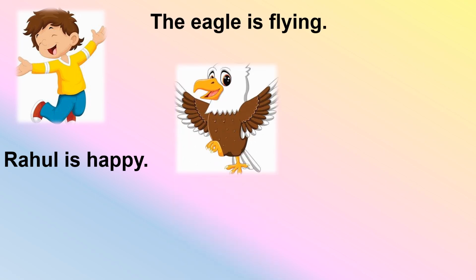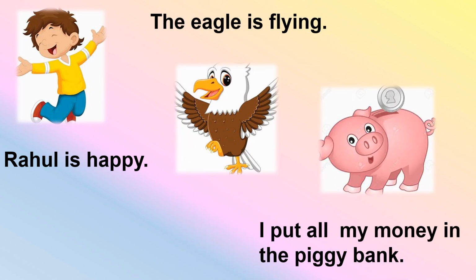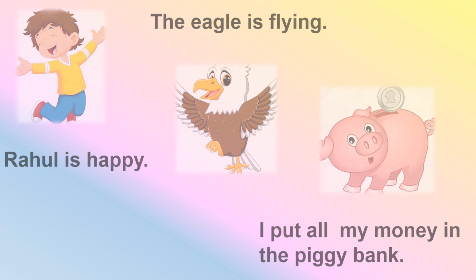Rahul is happy. The eagle is flying. I put all my money in the piggy bank. So you see, all these are just simple statements and they're telling us a fact. Understood? Yes, ma'am. Let's go ahead.